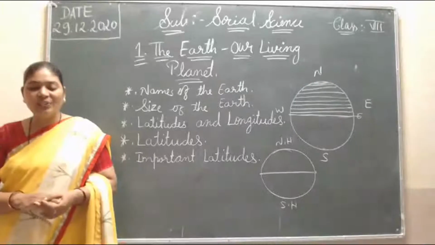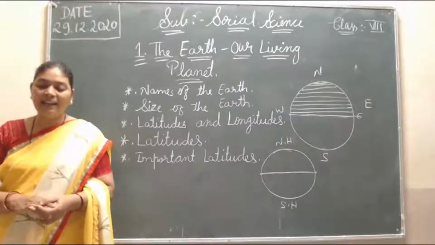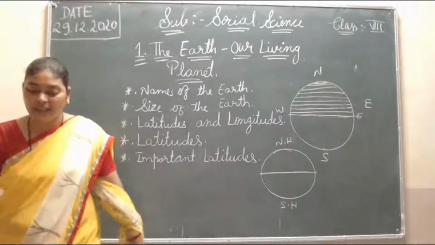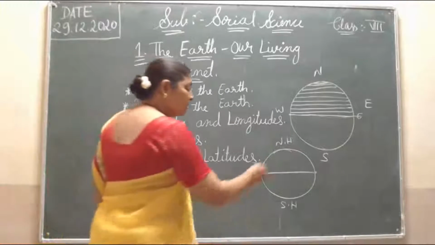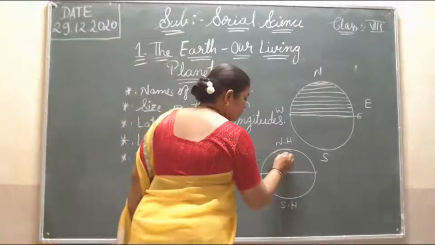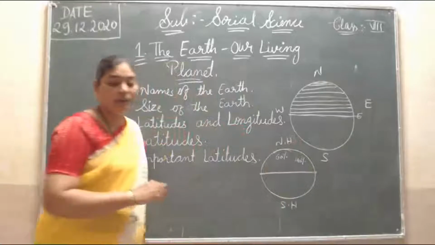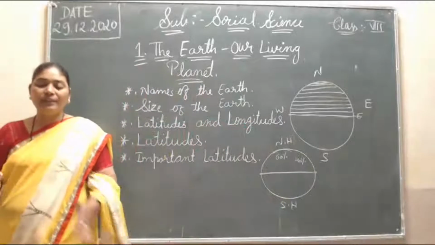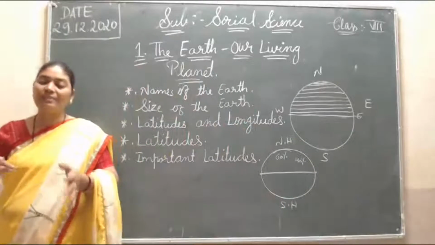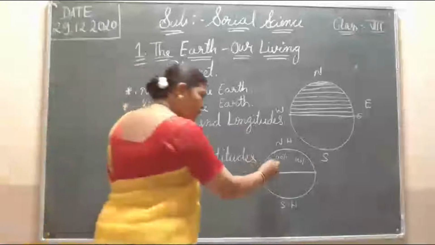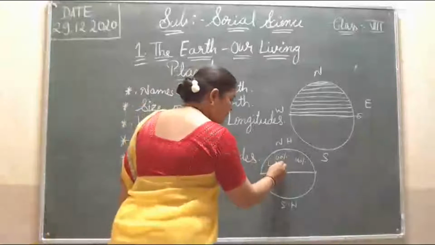The northern hemisphere has 60% of land and 40% of water. Therefore it is called the land hemisphere.